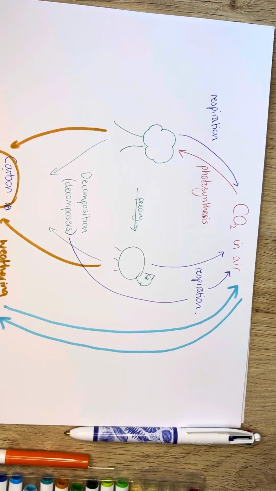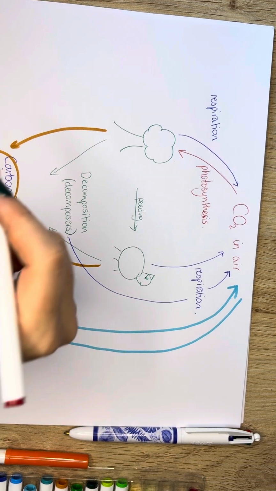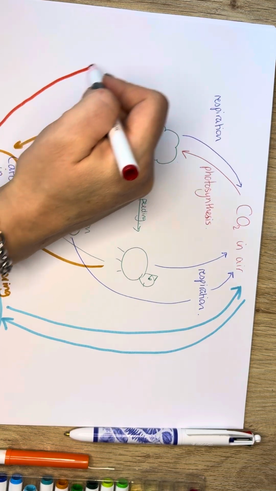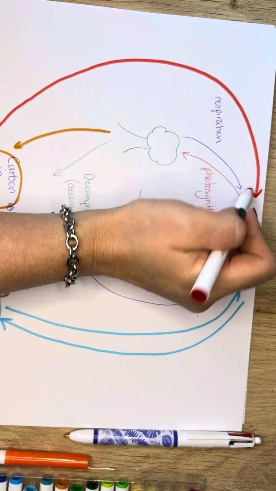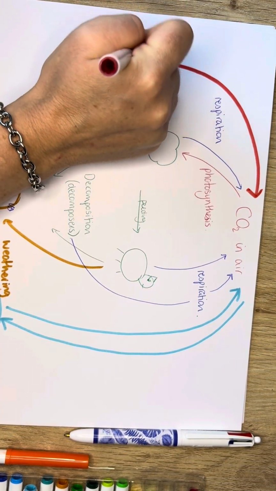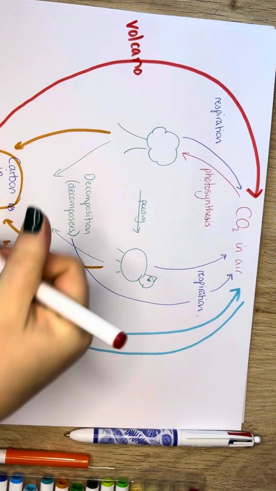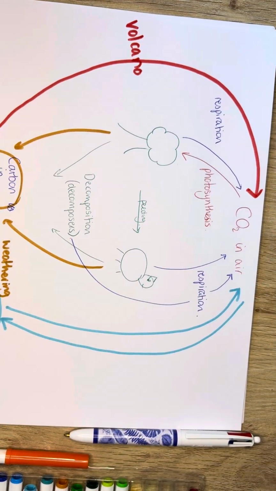So you've heard of magma and lava, I'm sure. So carbon in rocks can actually end up coming out through a volcano. And the carbon at that point, when the volcano erupts, can go back into the air.